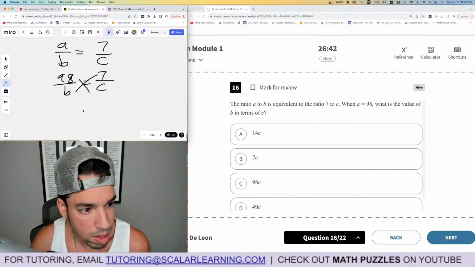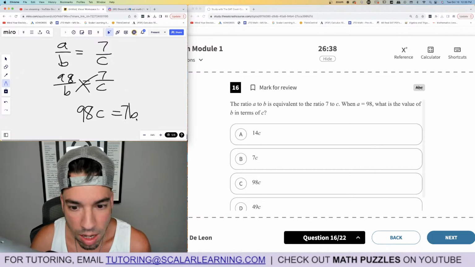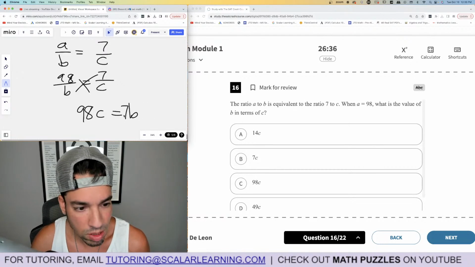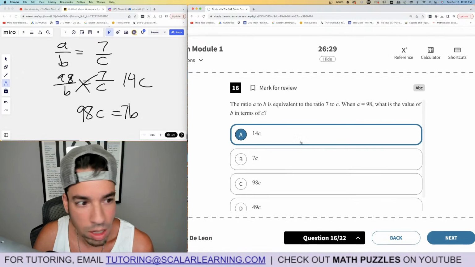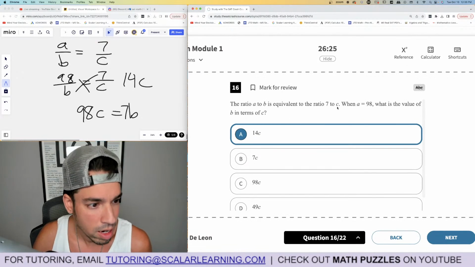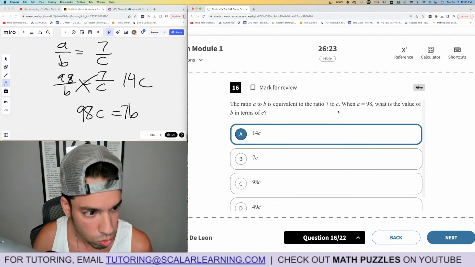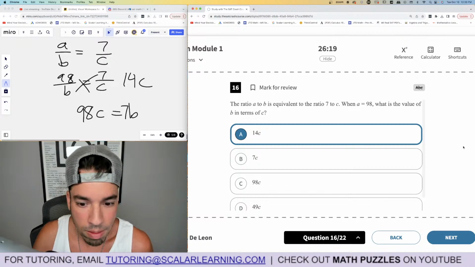So cross multiply, boom, we got 98C equals B times 7. And then we're going to isolate B, which is B in terms of C. Divide both sides by 7. 98 divided by 7 is 14, so we got 14C. A is the winner, done. Let me make sure I didn't make any mistakes. A over B, A to B is equivalent to 7 to C. A is 98. So then it's, yeah, it makes sense.